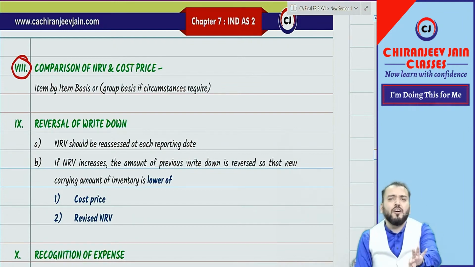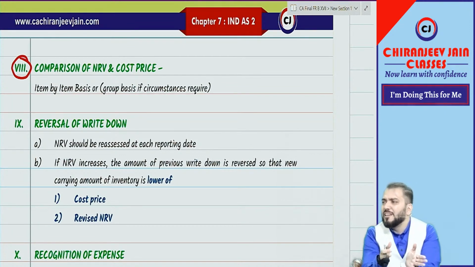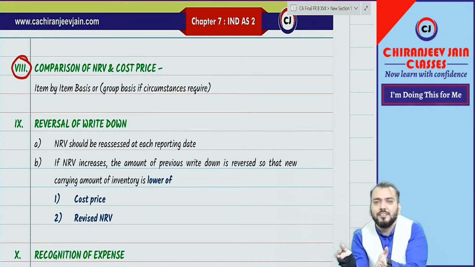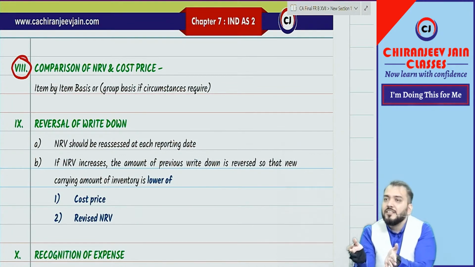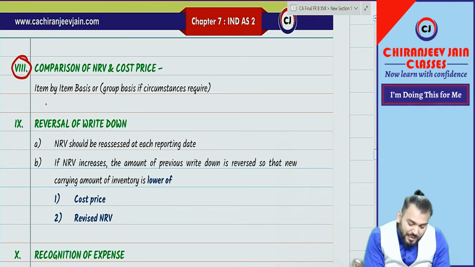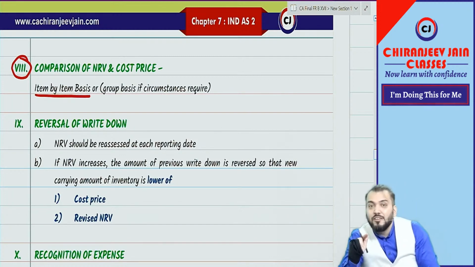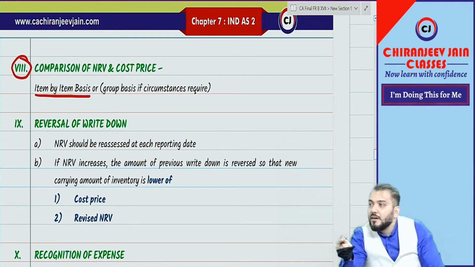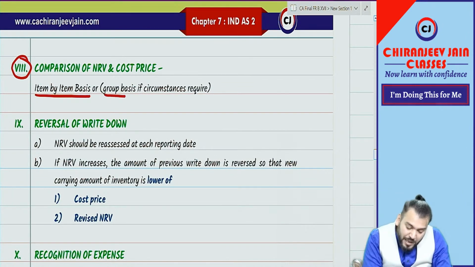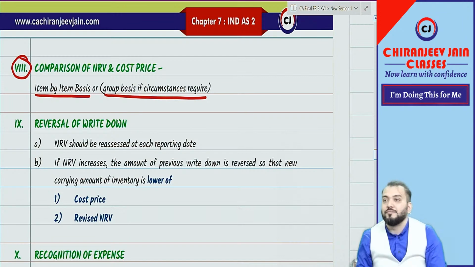Comparison of NRV and cost price. Very simple. NRV will be compared with cost price at which date? Reporting date. Now the question is on which basis? What Ind AS says is item by item basis, means comparison should be done on item by item basis. However, group basis can be applied if circumstances require.